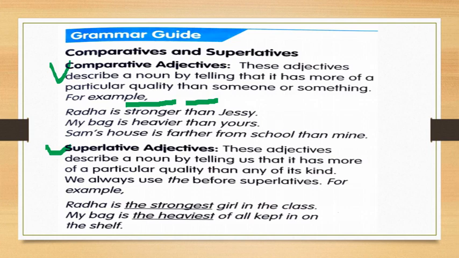So here we use est. Radha is the strongest girl in the class. Here instead of er we added est. We are not using than also. Radha is the strongest girl in the class. Understood? Next, my bag is the heaviest. What we did, instead of r we added st. My bag is the heaviest of all kept on the shelf. Understood this much? Very good.